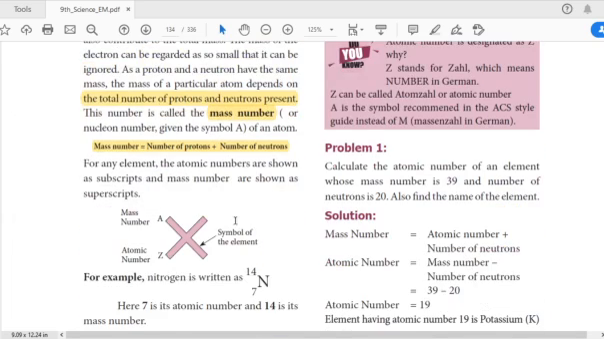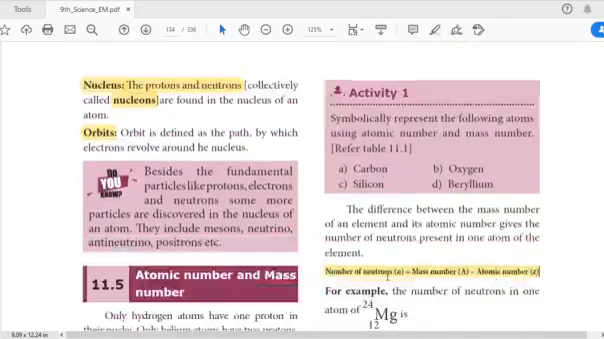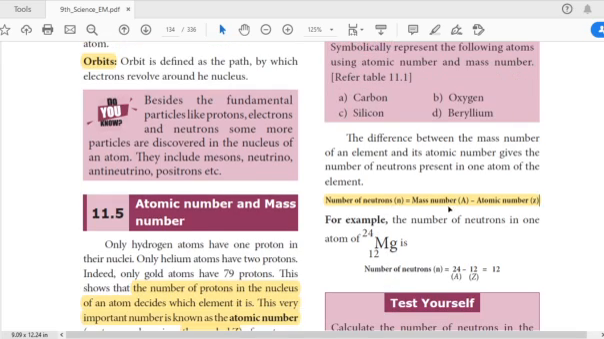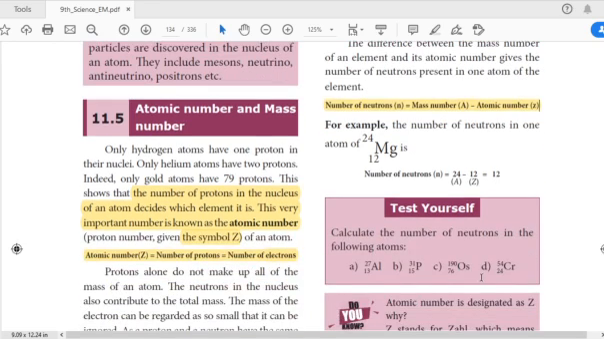For example, for nitrogen the atomic number is 7 and the mass number is 14. To calculate the neutrons, mass number minus atomic number, that is 14 minus 7, equals 7. So nitrogen has 7 neutrons. Here is the example of magnesium. The atomic number is 12 and the mass number is 24. Number of neutrons equals 24 minus 12, the answer is 12. Test yourself likewise.